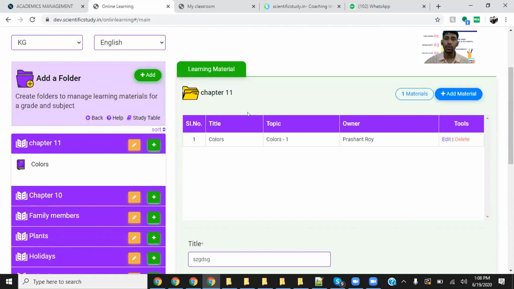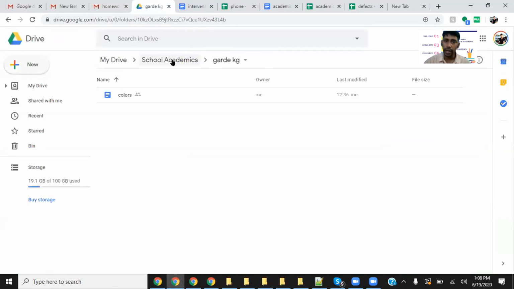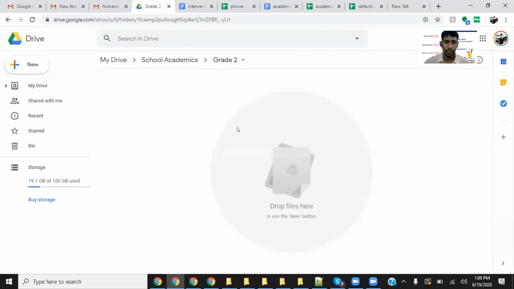So you can try to store everything on your Google Drive. In Google Drive, simply do it like this: School Academics, then Grade 1, Grade 2, Grade 3, something like this. So School Academics will be your main folder, then Grade 1, Grade 2, Grade 3. And in Grade 1, you can simply do subjects,